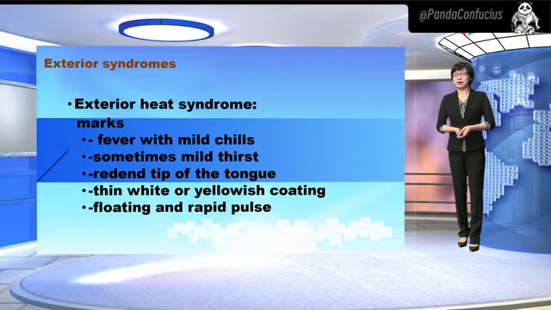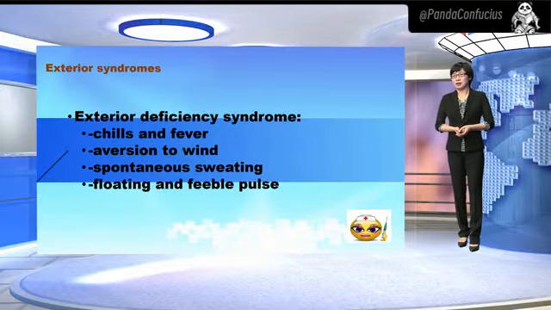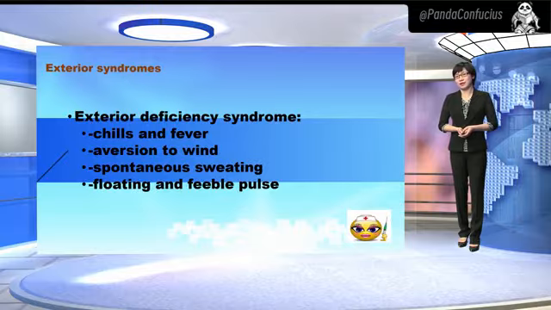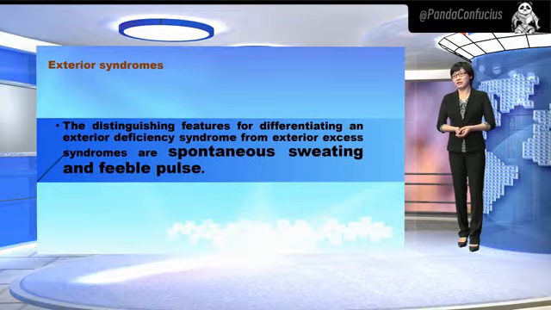Both of the above syndromes are of the excess type. They usually occur in previously healthy individuals with no deficiency of normal qi after an attack of excessive pathogenic factors. Exterior deficiency syndrome: chills and fever, aversion to wind, spontaneous sweating, floating and feeble pulse. The distinguishing features for differentiating exterior deficiency syndromes from exterior excess syndromes are spontaneous sweating and feeble pulse.